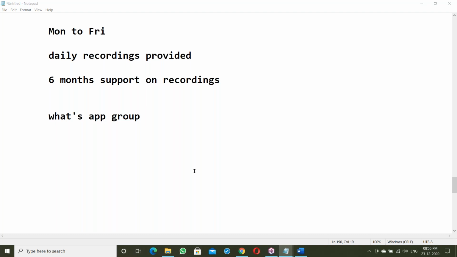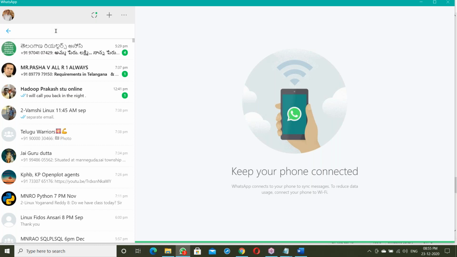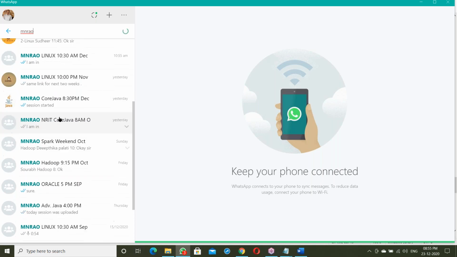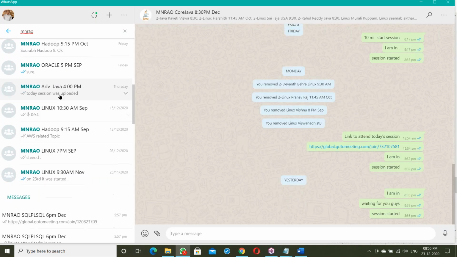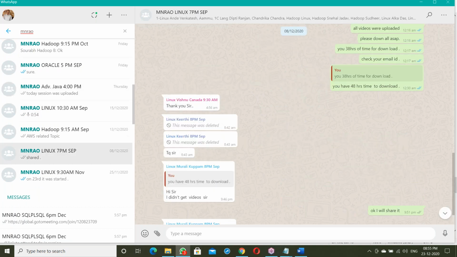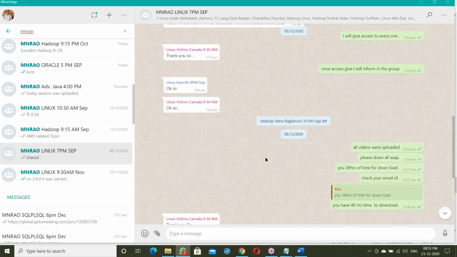I'll show those groups also. For every batch, I'm maintaining a WhatsApp group. See, the Core Java WhatsApp group, the Advanced Java WhatsApp group, the Linux WhatsApp group. I'm taking these batches currently, and for all of them WhatsApp groups are there.